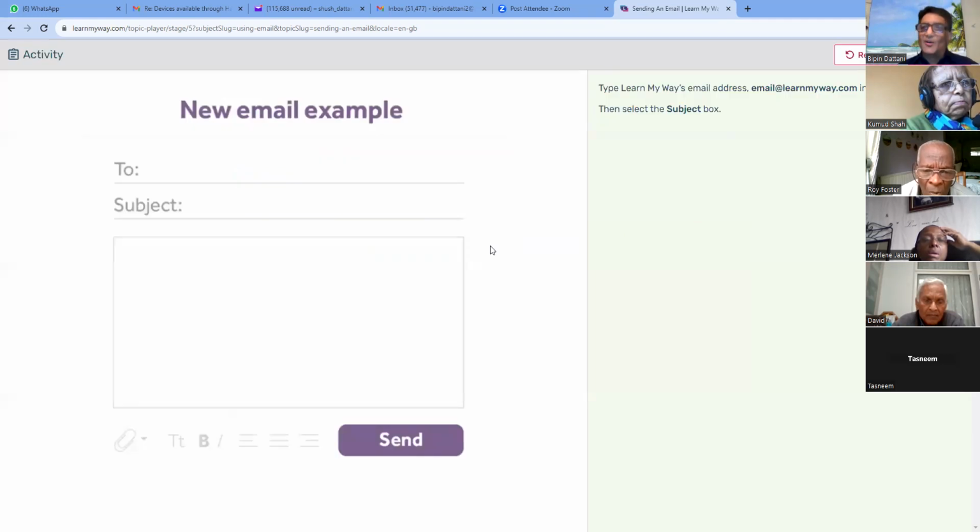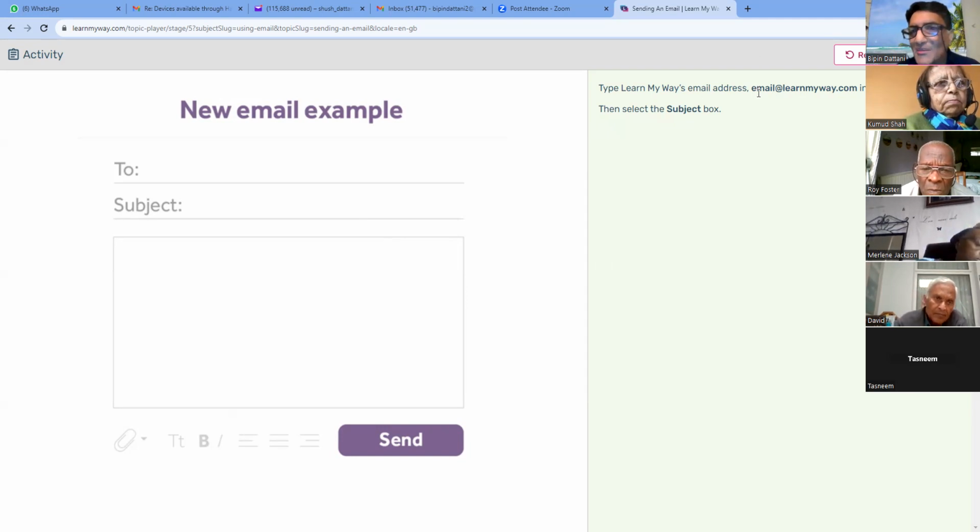Start activity. Now you read over here what it's saying. Type Learn My Way's email address, which is email@learnmyway.com, into the to box. Then select the subject box. Now you have to follow the instructions precisely. There are some people who don't know how to use the keyboard, so they will keep getting things wrong. And this software, Learn My Way software, is designed to check that you typed exactly what it asks you to type. Otherwise, it won't let you carry on.